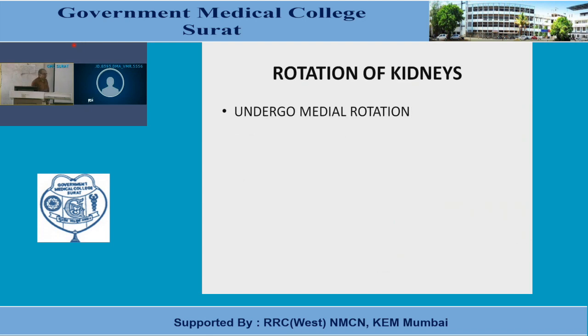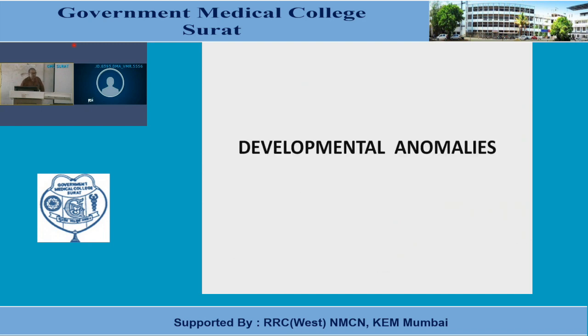Now rotation. Initially, when the kidney gets developed, the hilum of the kidney is directed forward, or directed ventrally. Later on, the kidney undergoes medial rotation, and because of that, the hilum comes to be directed over the medial side. So this was a brief account about the development of the kidneys.